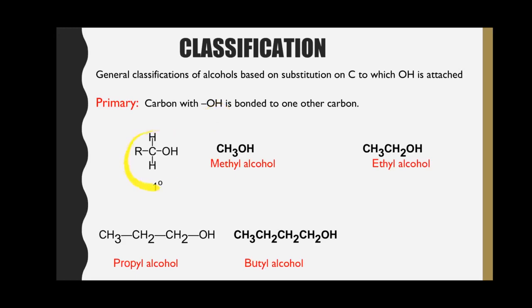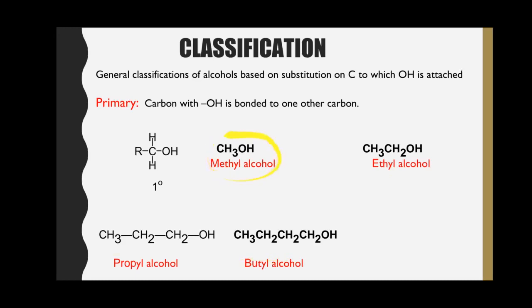Like in this molecule, the carbon atom present at the center of this molecule, bonded to the hydroxyl group, is also bonded to another carbon atom of an alkyl group. These are a few examples of primary alcohols: ethyl alcohol, N-propyl alcohol, and N-butyl alcohol.